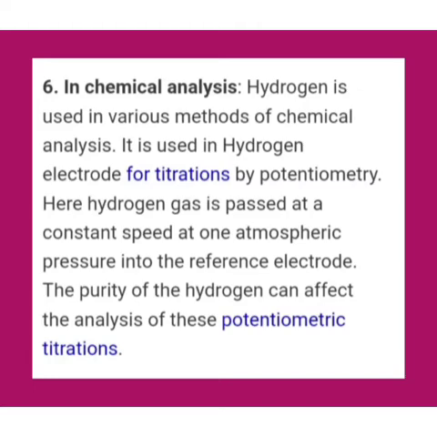Hydrogen is used in various methods of chemical analysis. It is used in the hydrogen electrode for titration by potentiometry. Here hydrogen gas is passed at a constant speed at 1 atmospheric pressure into the reference electrode. The purity of the hydrogen can affect the analysis of these potentiometric titrations. So we can easily remember different uses of hydrogen gas.